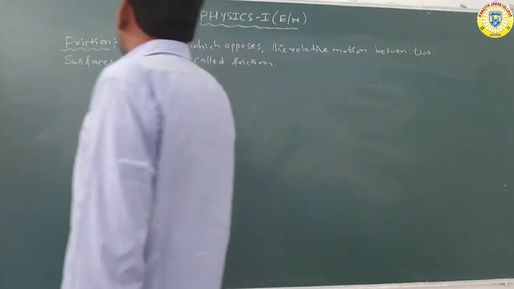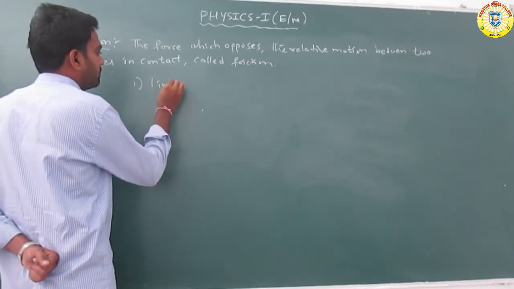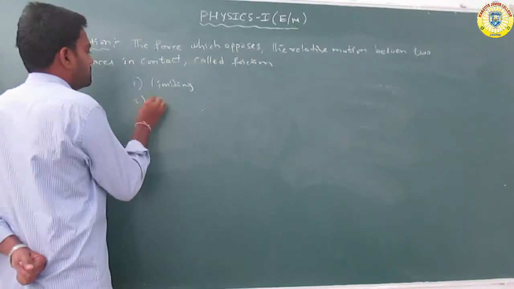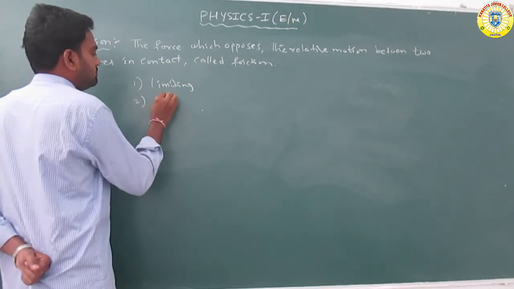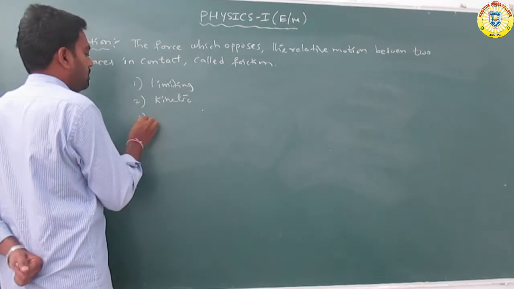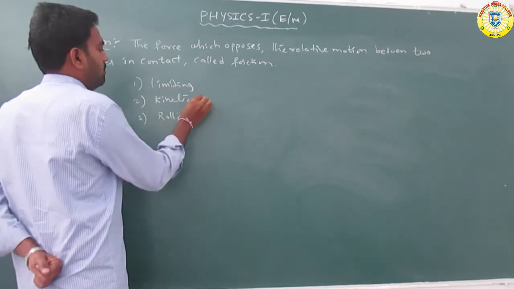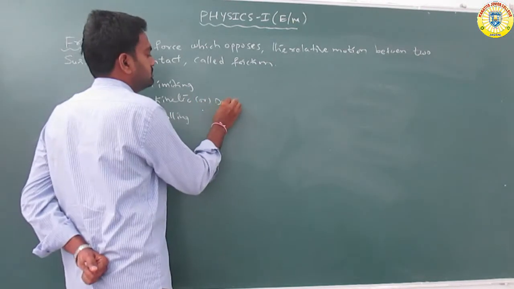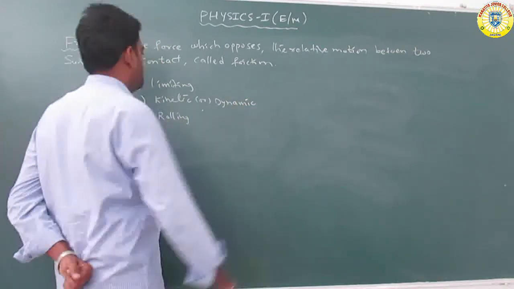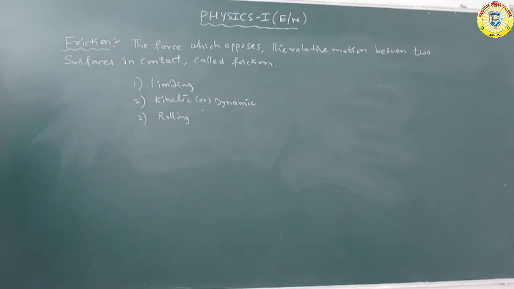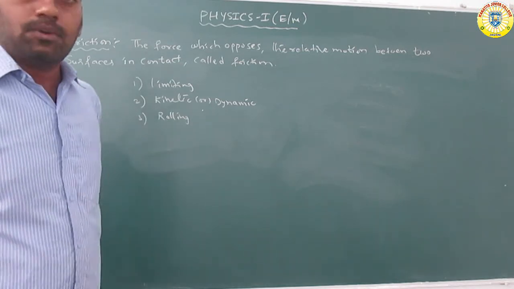Now, the frictional forces are classified or divided into three types. One is limiting friction. Next one, kinetic friction. The third one is rolling friction or dynamic friction. So: limiting friction, kinetic or dynamic friction, and rolling friction.